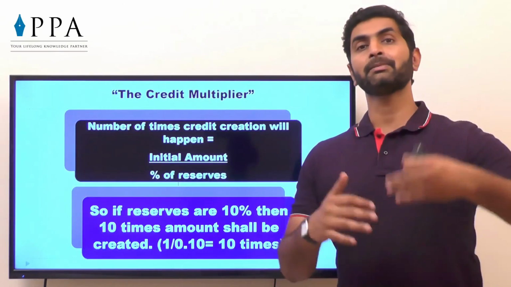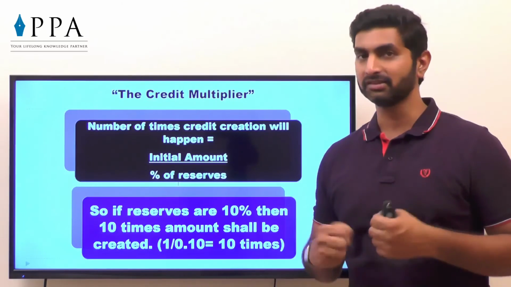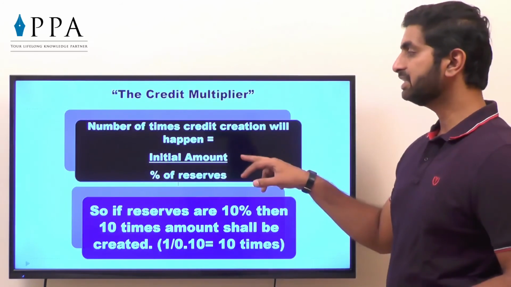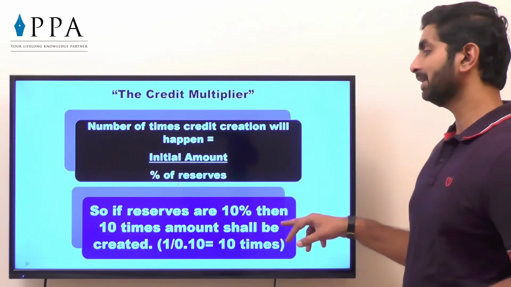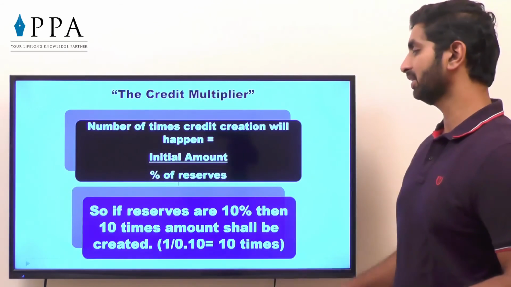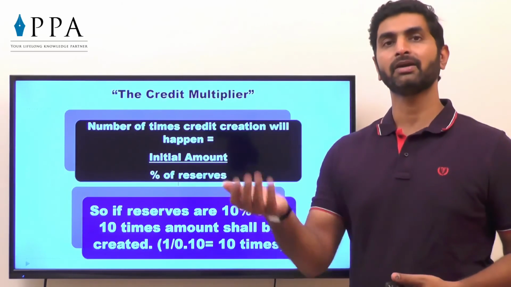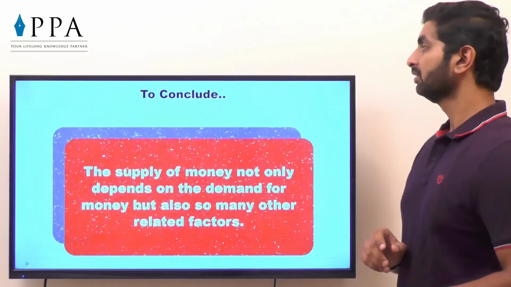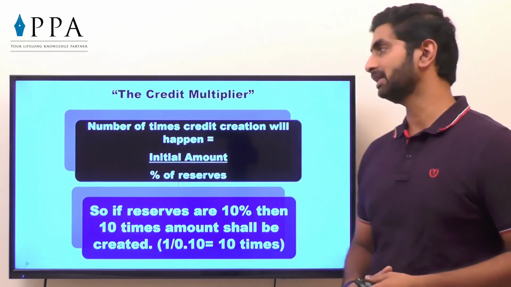Sir, how many people will this money go to? Because as we can see, just like the WDV method of depreciation, the amount is coming down. So how many times is it possible? Simple formula. Initial amount divided by percentage of reserves. So if the reserve is 10%, then 10 times the amount shall be created, that is 1 divided by 0.10. So if you deposit 2000 rupees divided by 0.10, 20,000 of money creation can happen. So that was the money creation process by banks, that is called credit multiplier.